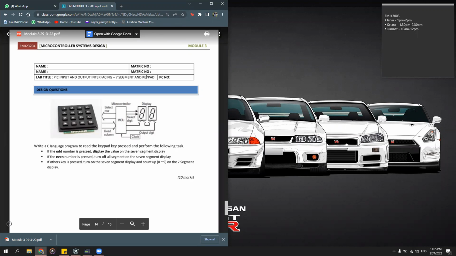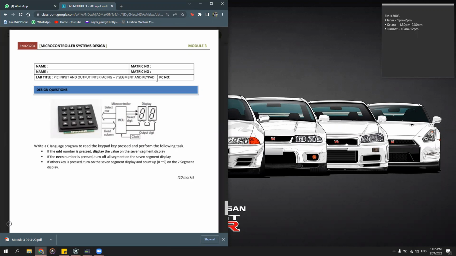So today I will present Lab 3, which is PIC input and output interfacing for the 7-segment display and keypad. I will show all the objectives that we achieved. If an odd number is pressed, display the value on the 7-segment display. When an even number is pressed, all the displays will turn off. If any other key is pressed, which means A, B, C, D, hashtag and star, the 7-segment will display a count up from 0 to 9.